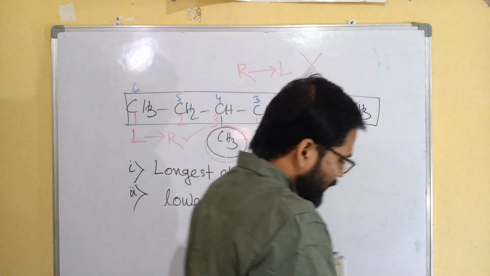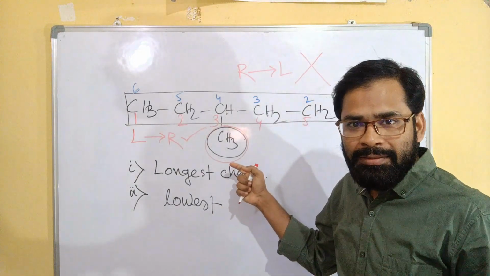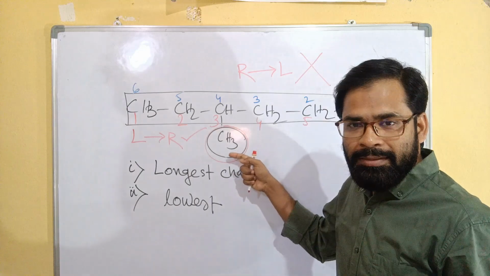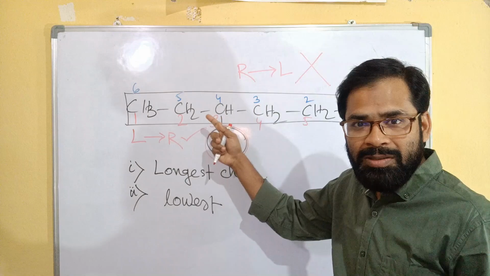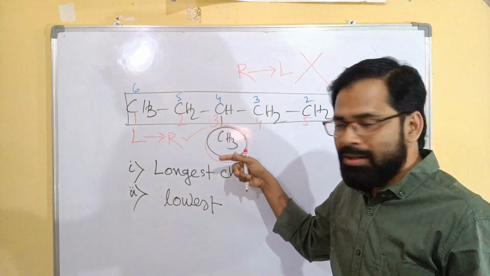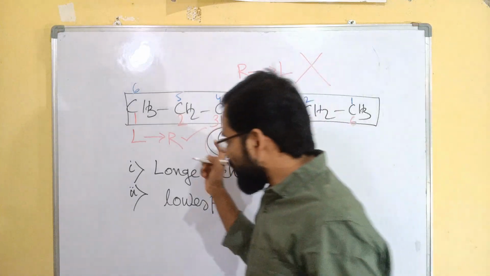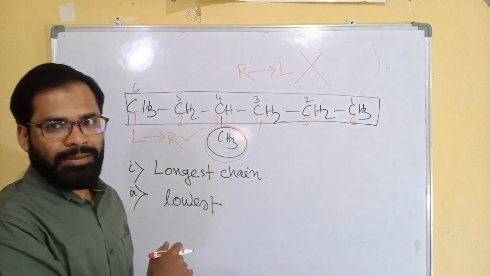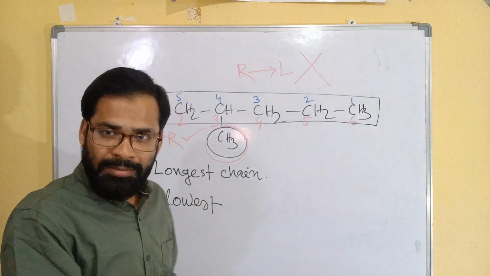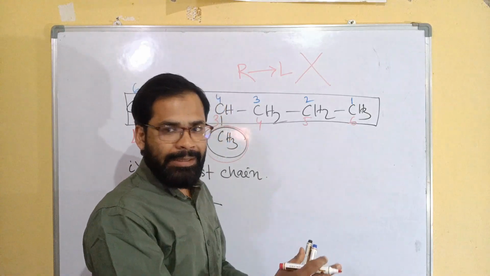Now, when branching or substituents are present, here there is only one branching. Sometimes we can see more than one branching also. It may be one or more than one. So first you have to write it as a prefix. Normally we saw the simple thing, root word plus ane.